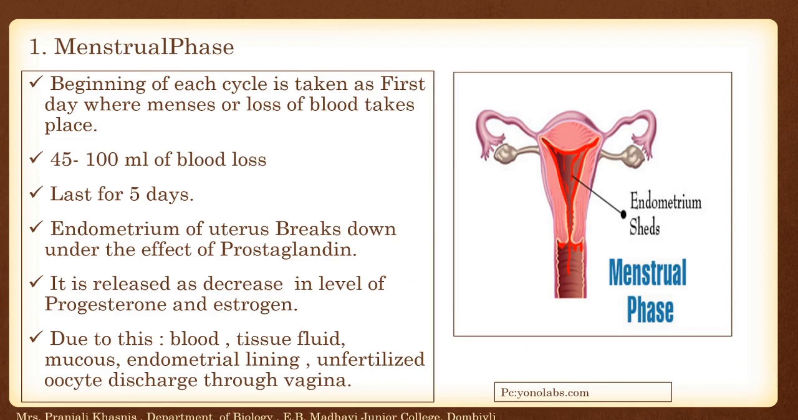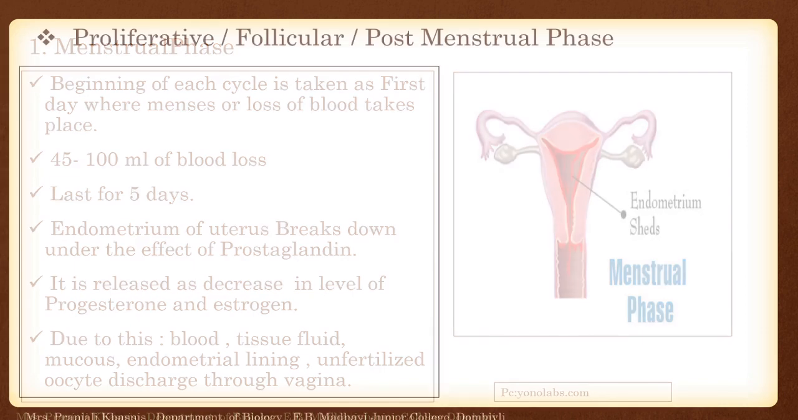Beginning of each cycle is taken as the first day where the menses or loss of blood takes place. Around 45 to 100 ml of blood loss takes place. It lasts for 5 days, and the endometrium of uterus breaks down under the effect of prostaglandins. As it is released, it decreases the level of hormones such as progesterone and estrogen, and due to this, blood, tissue fluid, mucus, endometrial lining, unfertilized oocytes discharge through the vagina.